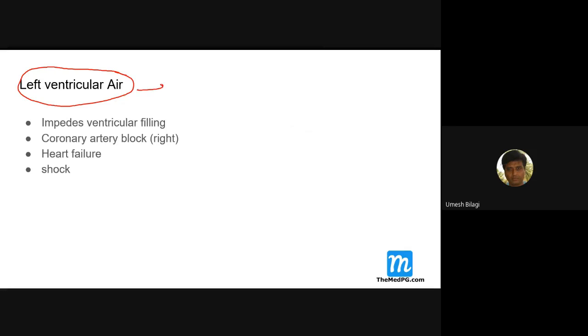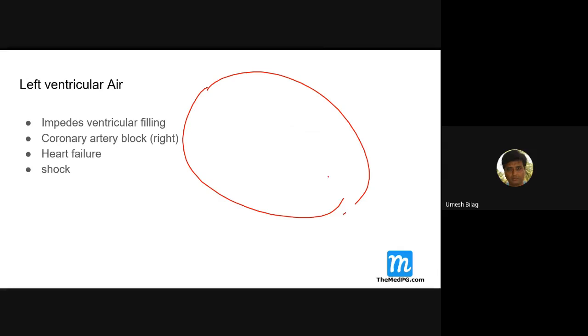This we cardiologists see actually. I'll tell you the most common cause for this one. What I'm drawing is the heart. This is mitral stenosis now. So in mitral stenosis, what we do is,